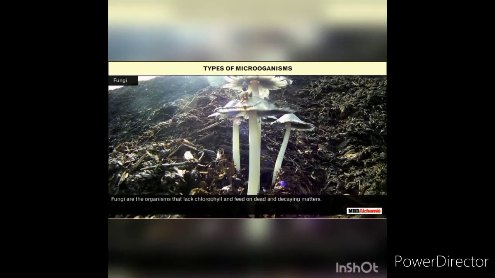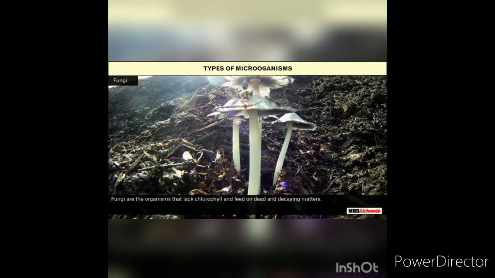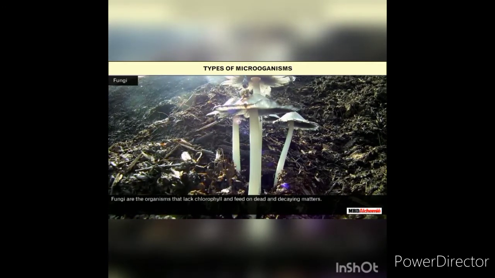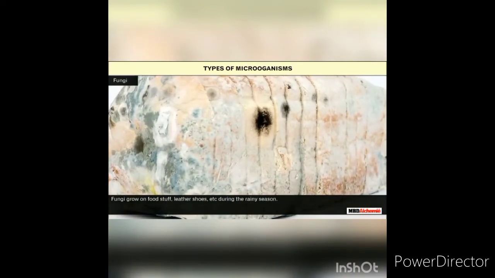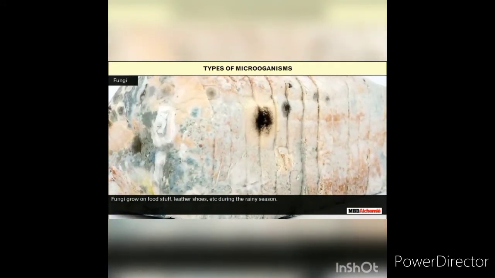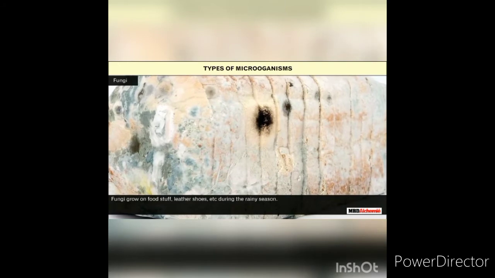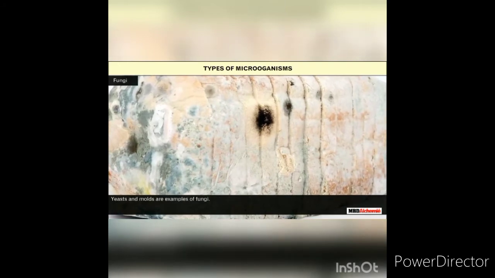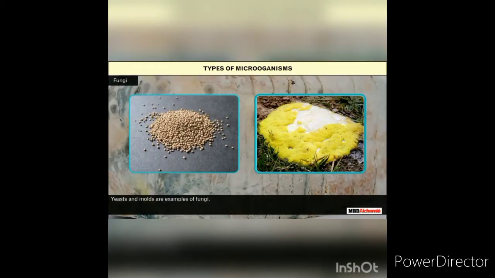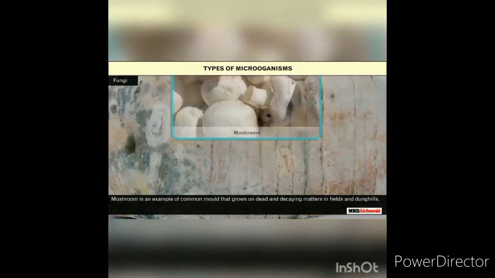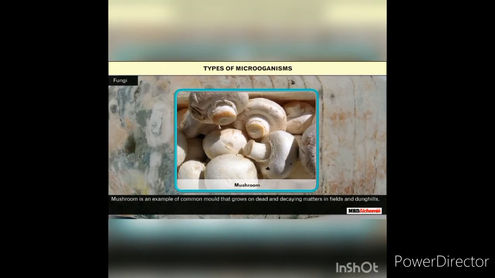Fungi. Fungi are the organisms that lack chlorophyll and feed on dead and decaying matters. Fungi grow on foodstuff, leather shoes, etc. during the rainy season. Fungi may be unicellular or multicellular. Yeasts and molds are examples of fungi. Mushroom is an example of common mold that grows on dead and decaying matters in fields and dunghills.